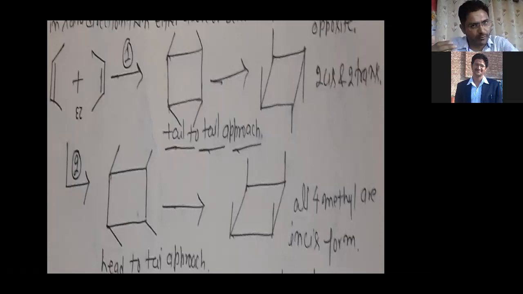Why does the syn type of product form? Why are all four methyl groups in cis condition, in the same direction? So you can easily explain this. You can easily explain why syn and anti types of product are produced.